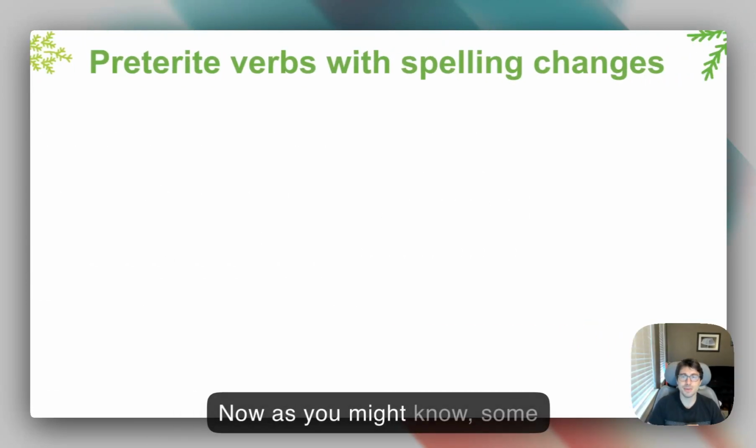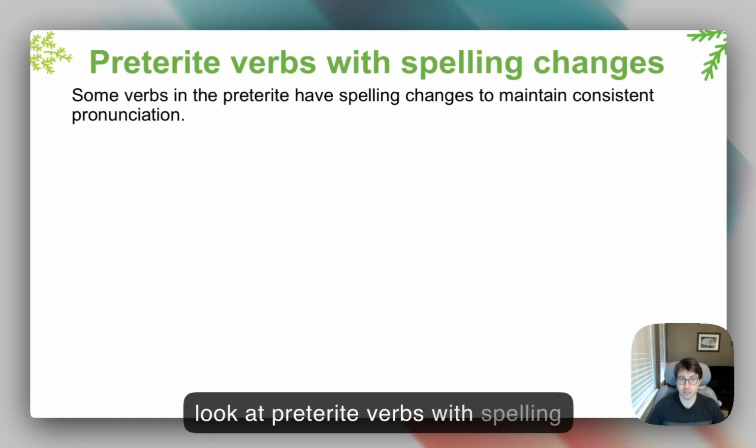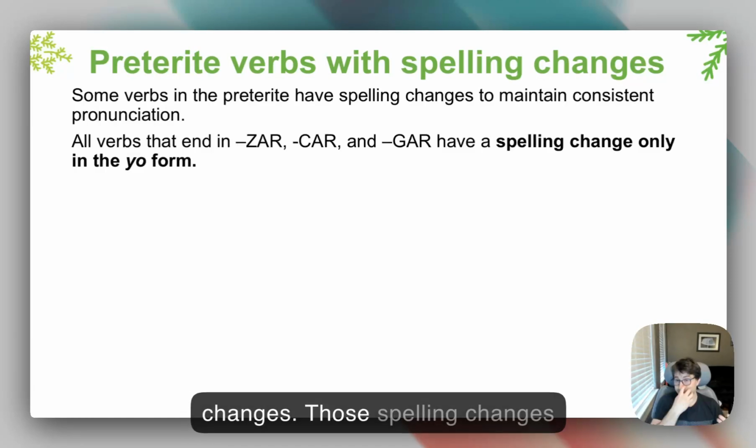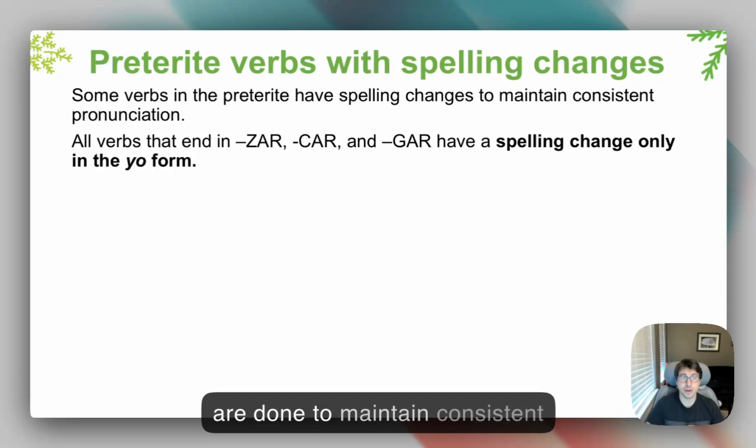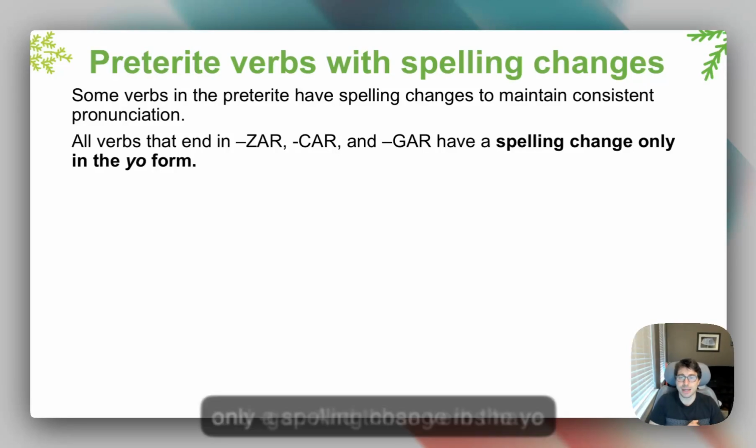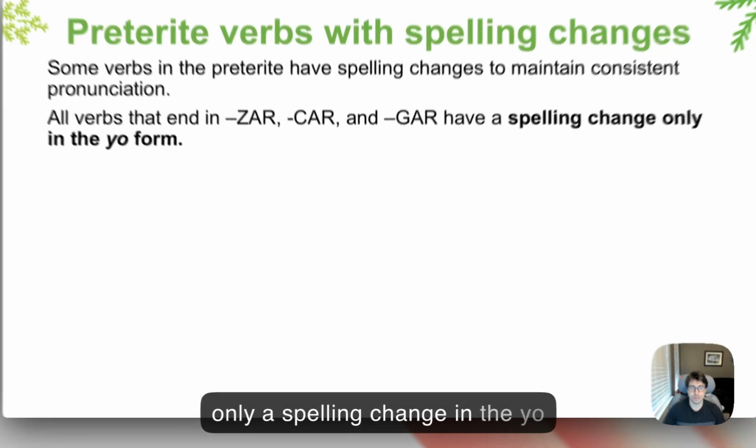Now, as you might know, some verbs in Spanish have a lot of irregulars. Today we're going to look at preterite verbs with spelling changes. Those spelling changes are done to maintain consistent pronunciation. Today we're only going to focus on verbs ending in zar, car, and gar, so Z-A-R, C-A-R, and G-A-R. And those verbs have only a spelling change in the yo form.